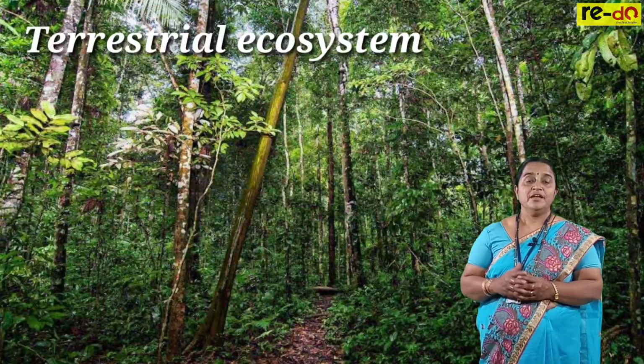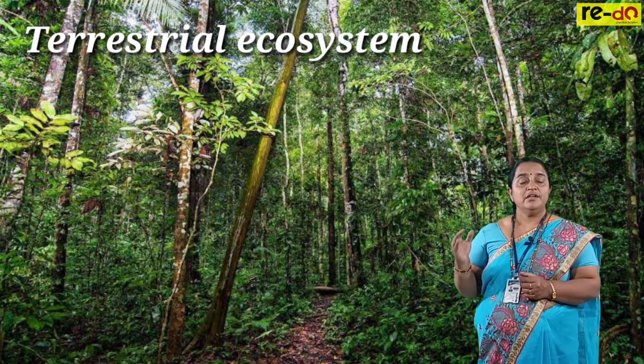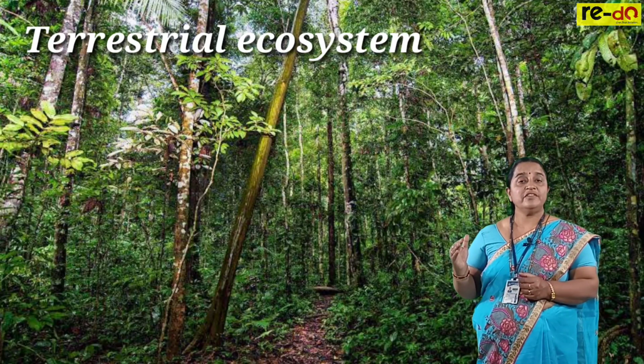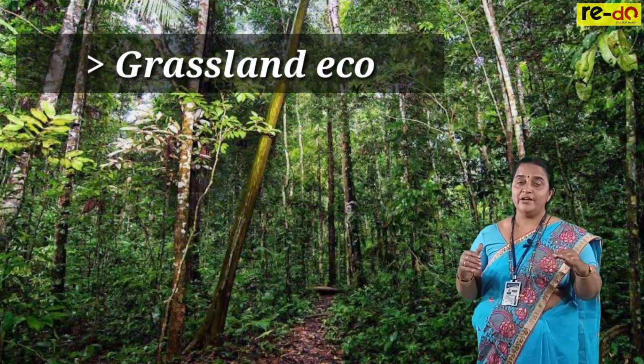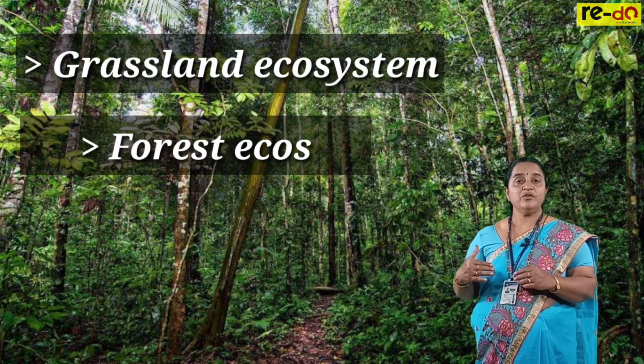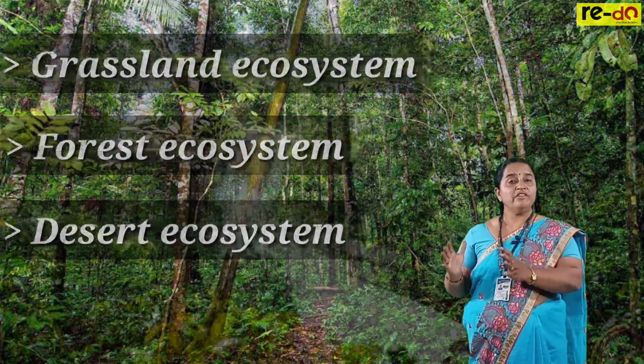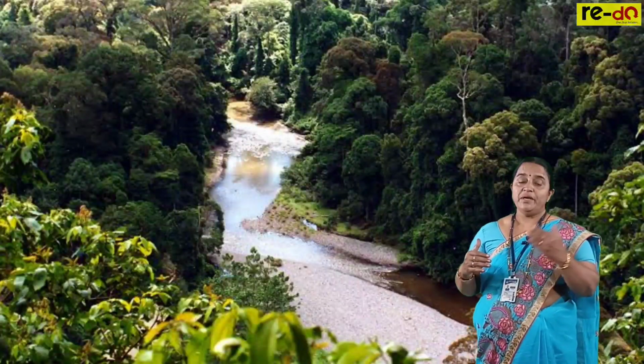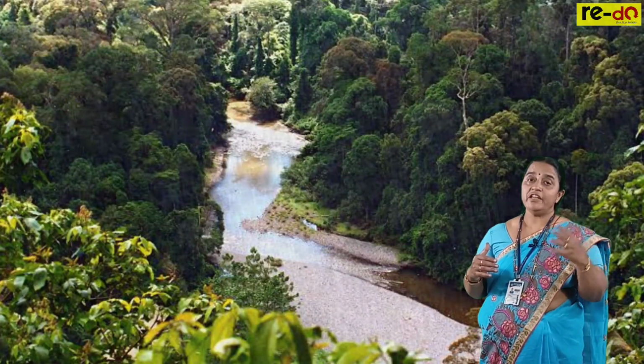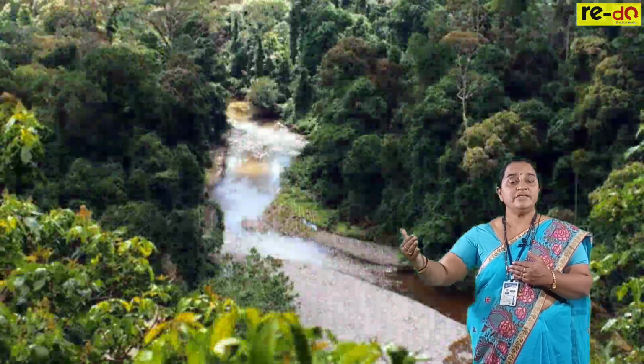Let us come to terrestrial ecosystem. Based on rainfall, we divide terrestrial ecosystem into grassland ecosystem, forest ecosystem, and desert ecosystem. When we consider forest ecosystem, again there are tropical rainforest with heavy rainfall, semi-arid, and then deciduous.